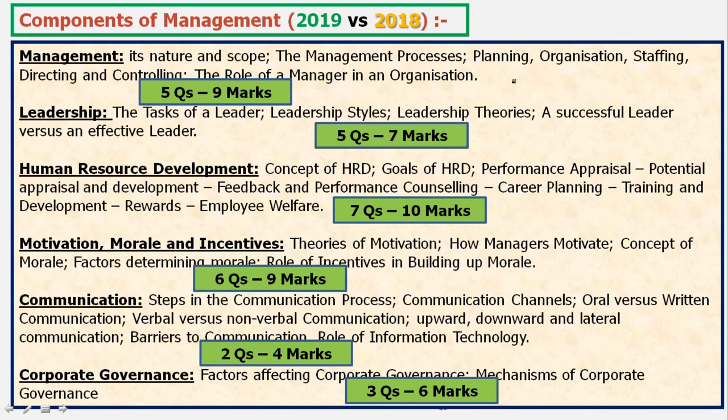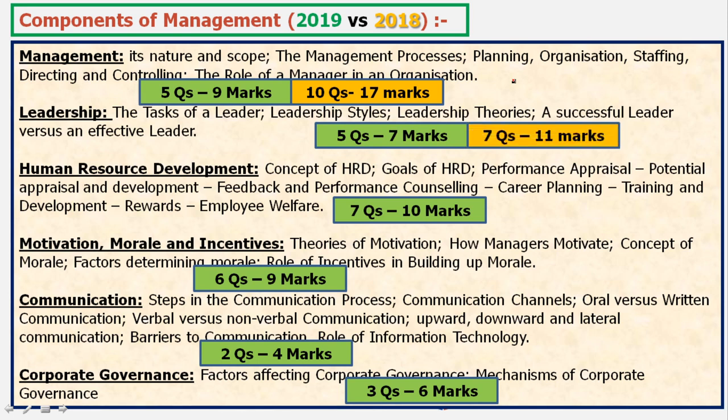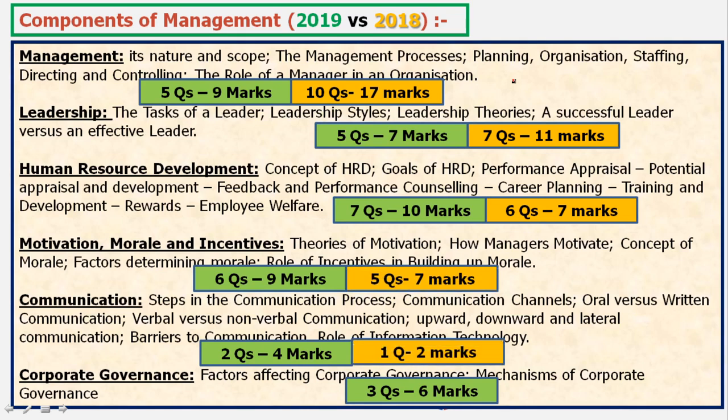Now let's look at the 2018 distribution. Management, 10 questions, 17 marks. Oh my God, such a huge skew towards the management area. Leadership, 7 questions, 11 marks. Again, more than what it came in 2019. In 2018, human resource development, 6 questions, 7 marks. Lesser, no? Motivation, 5 questions, 7 marks. A little lesser. Communication, 1 question, 2 marks. Corporate governance, 1 question, 2 marks.